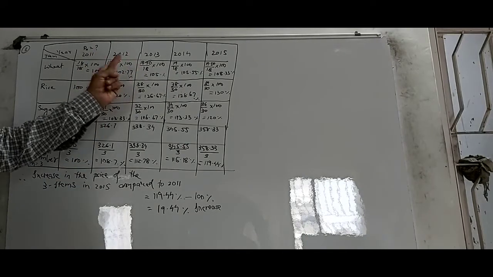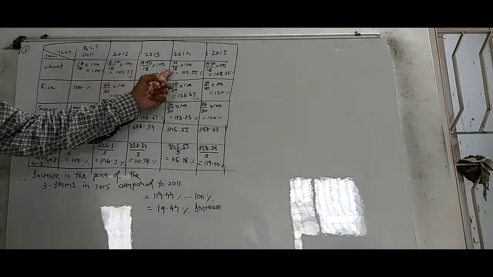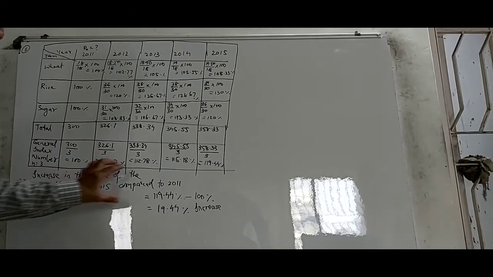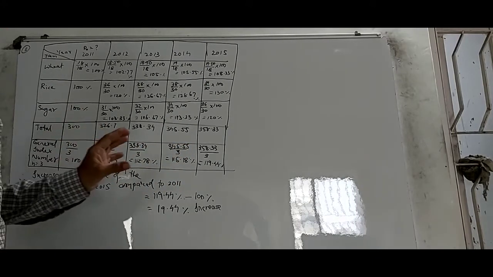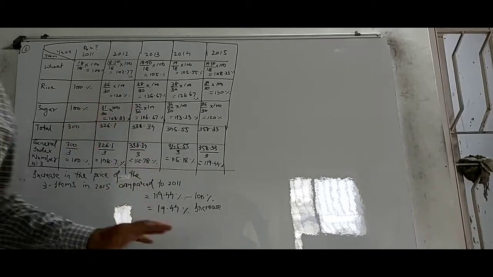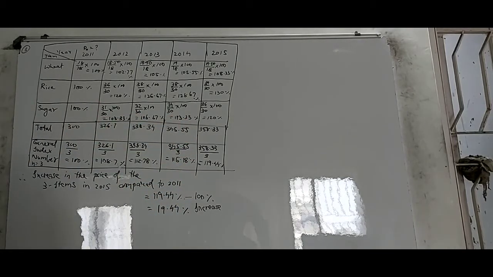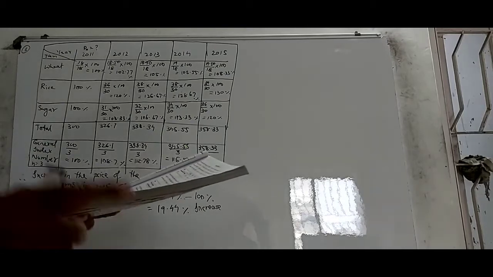So in the chain based method, the bottom will change. That's all. The bottom will change, and there will be a slight change in this also. Now you can see that this is not so difficult. Then let's discuss number 4. There's question number 4 also.